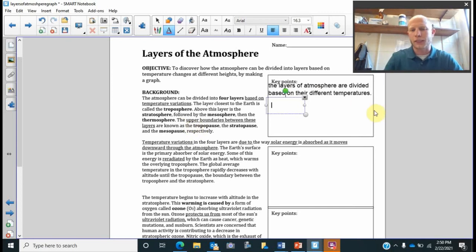Okay, and then it goes into the thermosphere. So maybe we should write something like that down, talk about the different layers that we're actually talking about. So we have, starting with our troposphere, we have our troposphere, and we have our tropopause. This is our boundary.